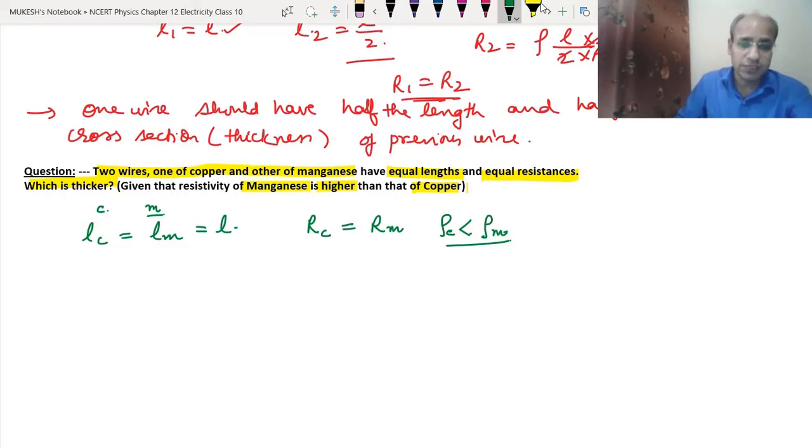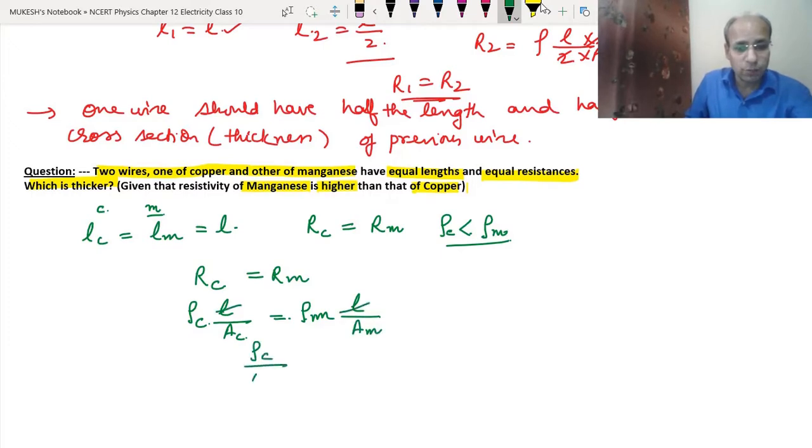So now we have to find which one is thicker. We know that the resistance of the copper wire is the same as the resistance of the manganese wire. So the resistance of the copper wire is the resistivity of copper, length same for both, upon the area of cross section or thickness of the copper wire, which is equal to the resistivity of manganese, length same for both, upon the area of the manganese wire. So L and L will cancel. So we have rho C upon A_C equals rho M upon A_M. Now we can write this as rho C upon rho M equals A_C upon A_M, cross multiplying.